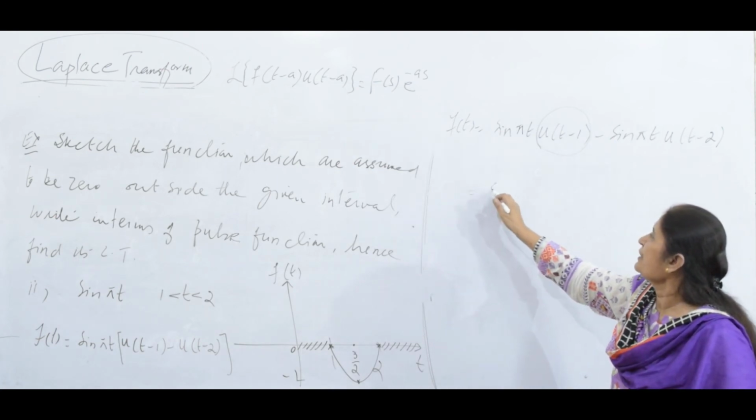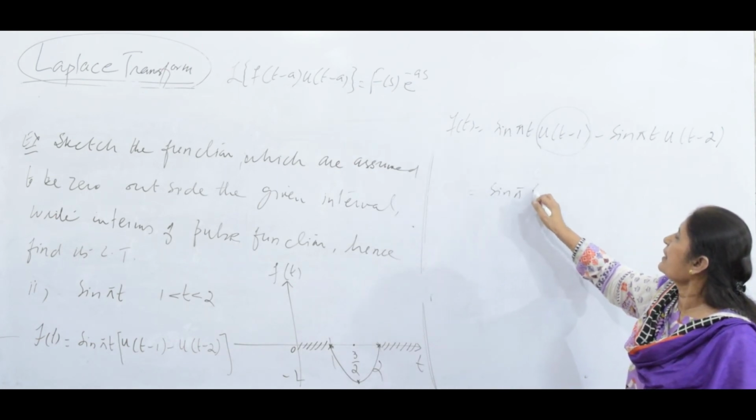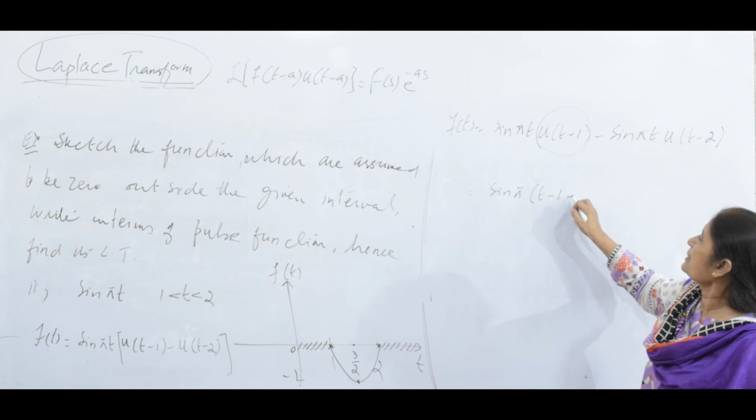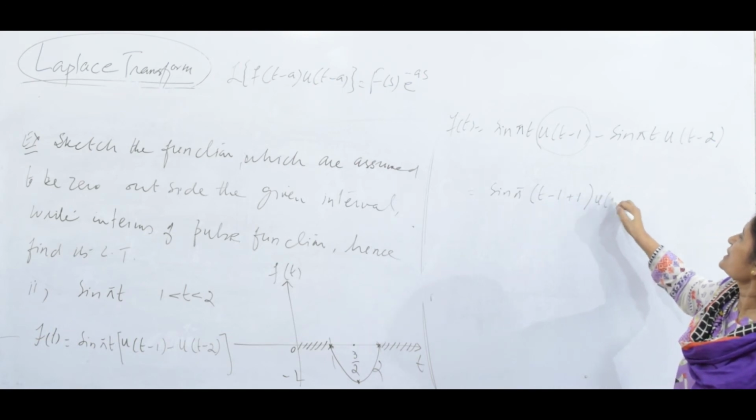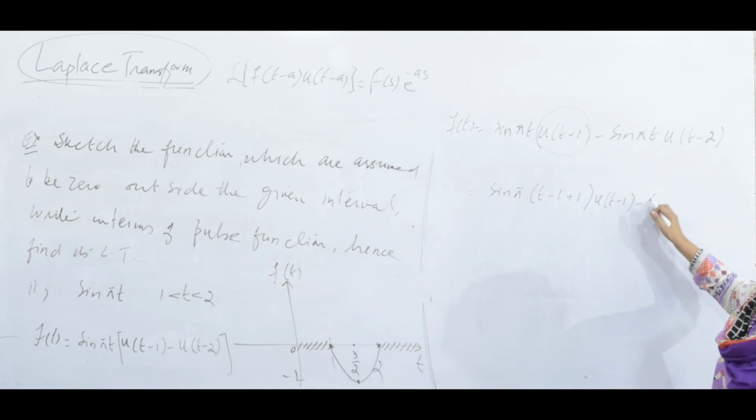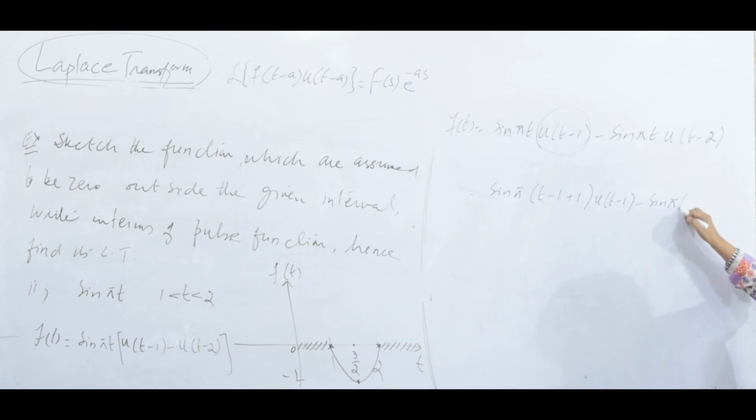So let me arrange it. Sin pi outside, t minus 1 plus 1, unit step t minus 1, minus sin pi, I am making t minus 2 plus 2, because if I subtract, I add, in order for the equation to be balanced, u t minus 2.